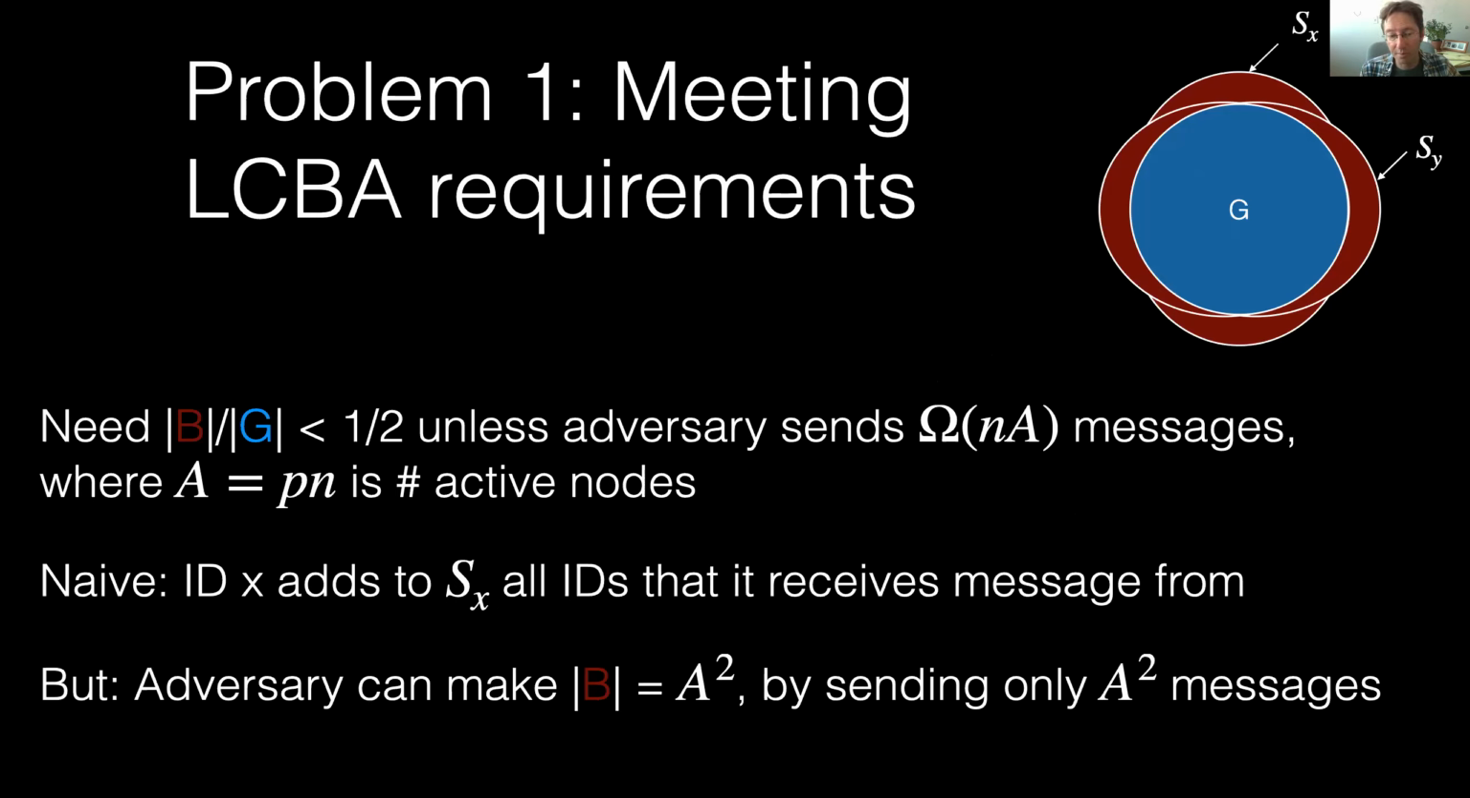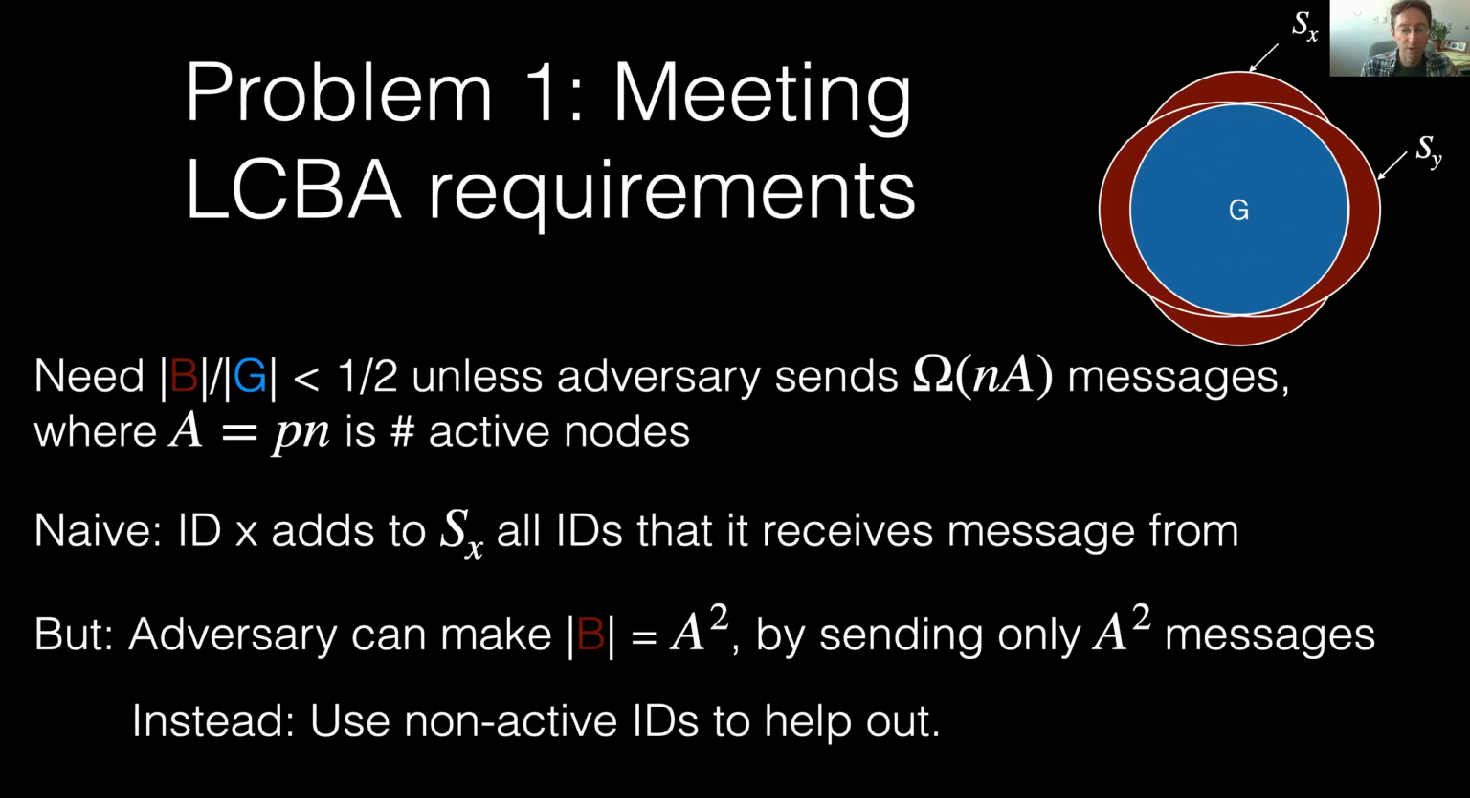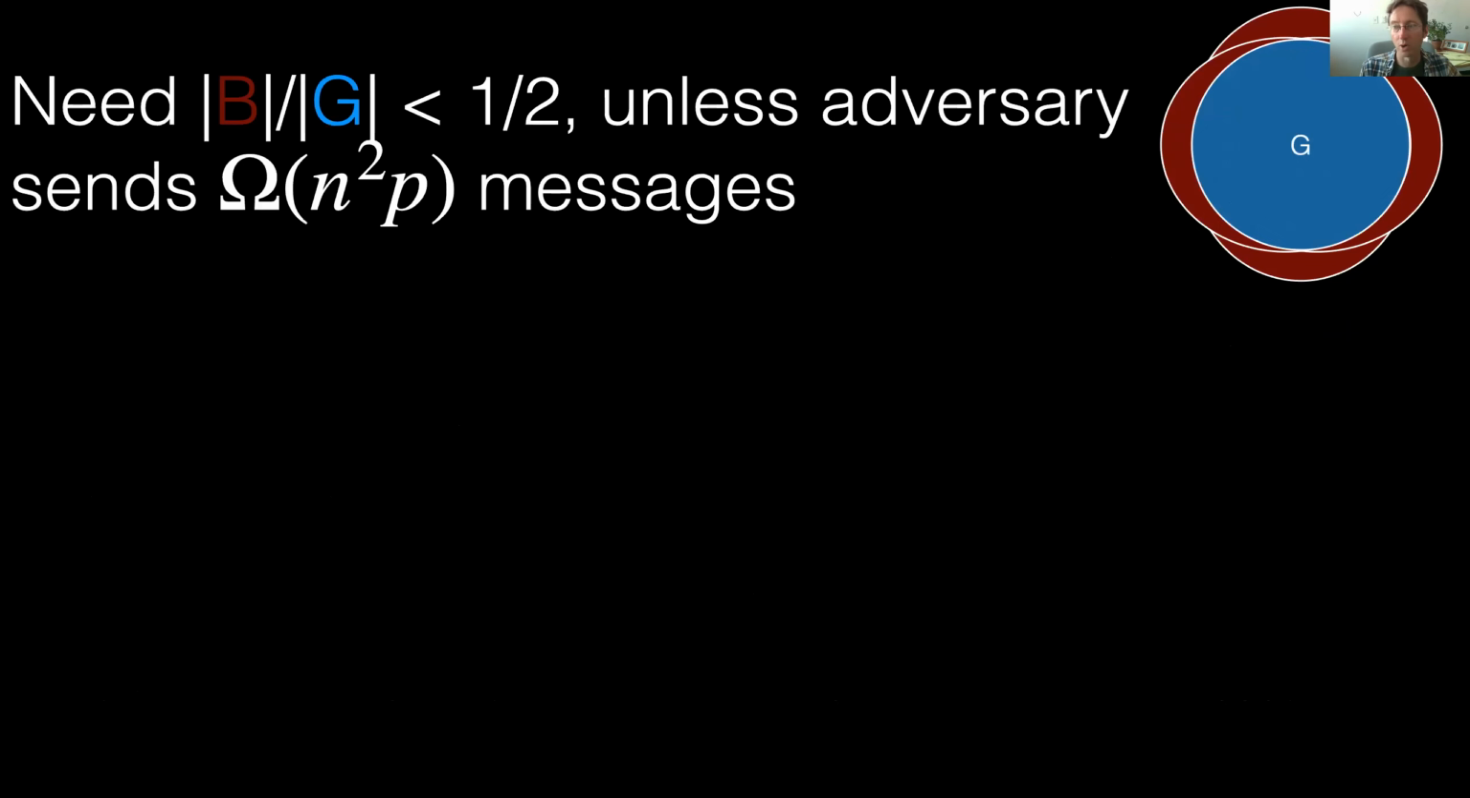But the problem here is that the adversary can make the size of B very, very large just by sending only A squared messages. In particular, it can make it equal to A squared, where A is equal to n times P, just by sending only A squared messages. So this is not an algorithm that scales very well with our effort if we do things this way. Instead, we're going to use non-active IDs to help us set these SX sets so that they don't get too large and they'll meet the requirements for LCBA.